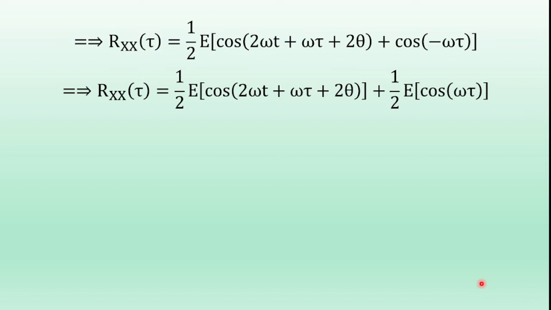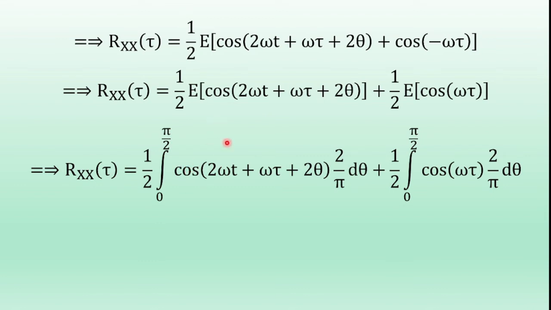So using the expectation of x of t expression, the expectation of this term is integral 0 to pi by 2 cos of 2 omega t plus omega tau plus 2 theta into the density function of the random variable theta, that is 2 by pi into d theta, plus 1 by 2. Expectation of this function, using the expectation of x of t expression, is integral 0 to pi by 2. Now the function is cos of omega tau into the probability density function of the random variable theta, which is 2 by pi into d theta. So 2 by pi is constant, that is written before integration here and here. Here also cos omega tau is constant. Now here integration with respect to theta. Cos omega tau is constant, that is written before integration.